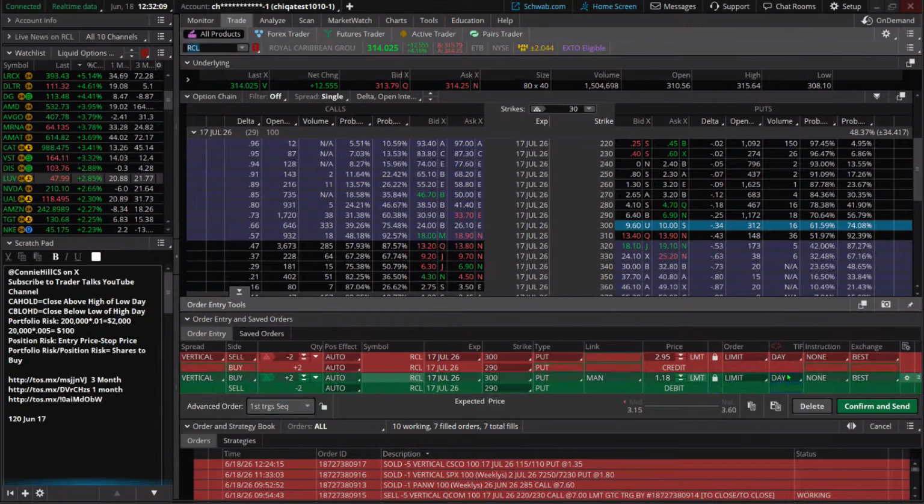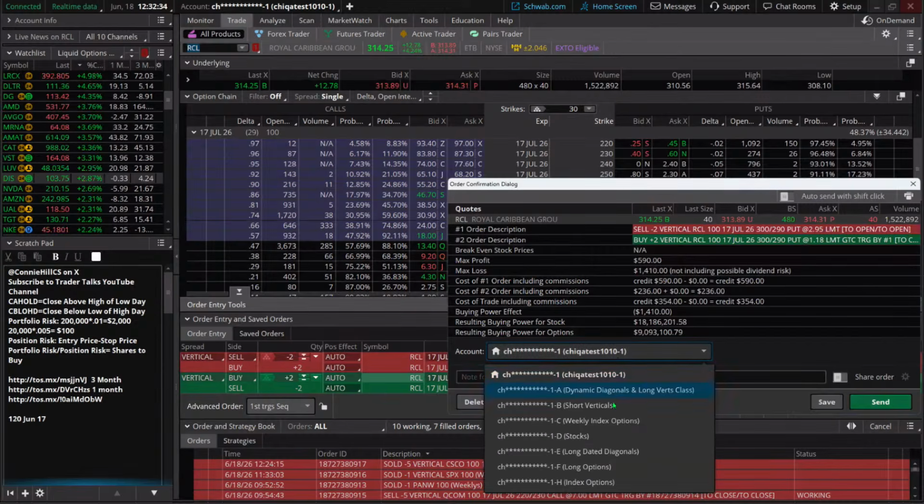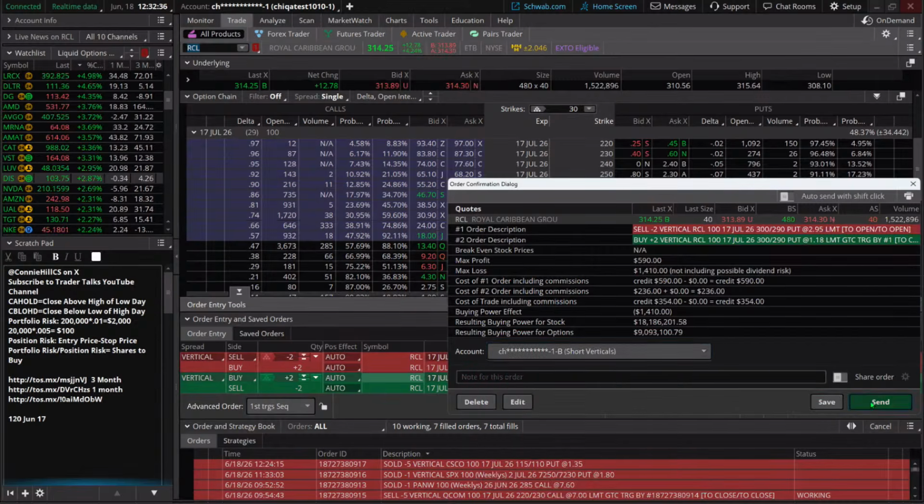You know, very seldom do people feel bad when locking in a profit on a trade. Sometimes we're like, oh, I could have got more. You know, I could have got 70 or 75%. But sometimes it's like, I don't know if it's worth the risk to try to get that much more when you've got your biggest chunk. Okay, so we're going with get your biggest chunk. We're going to send this in. We're going to put it in our short verticals bucket.